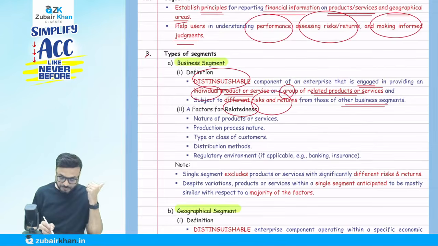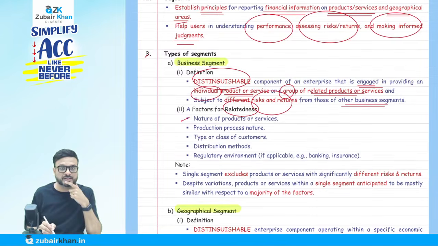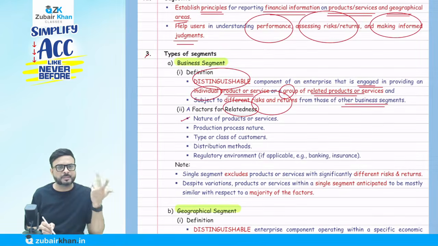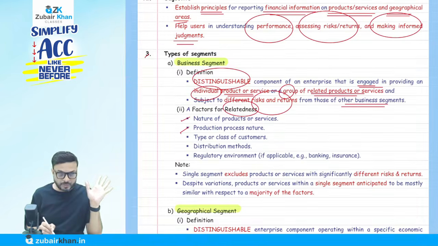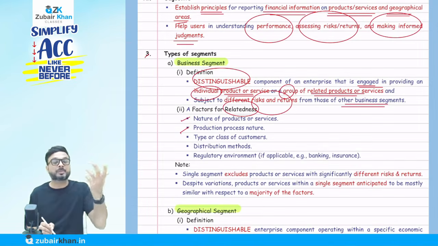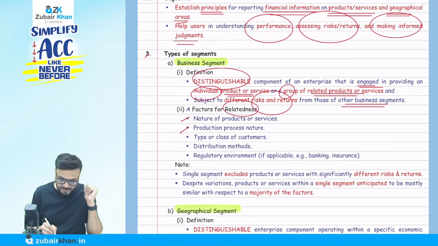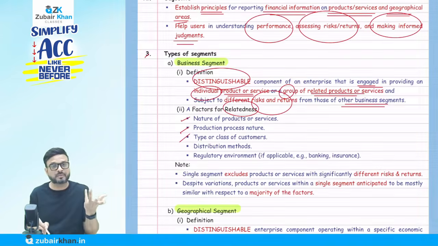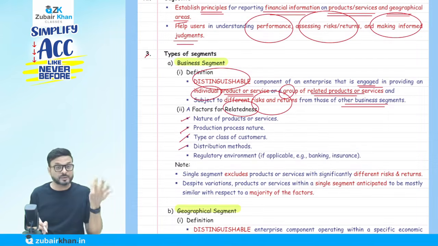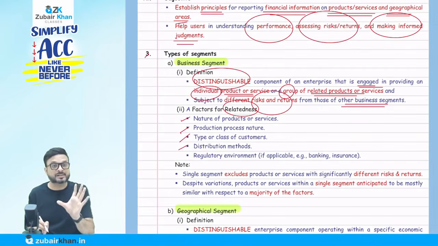We have to see the nature of the product or services. Like ice cream and milk, different products. The production process is also different. In ice cream, the process of production is different; in milk, we may add some flavors to that. But they are different production processes. The type or class of customer might be different. The distribution method is also different, because ice cream we have to keep at a certain temperature.